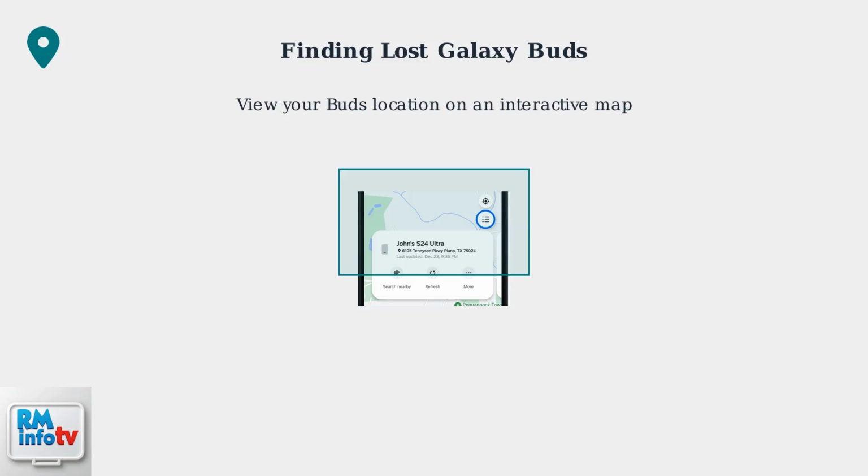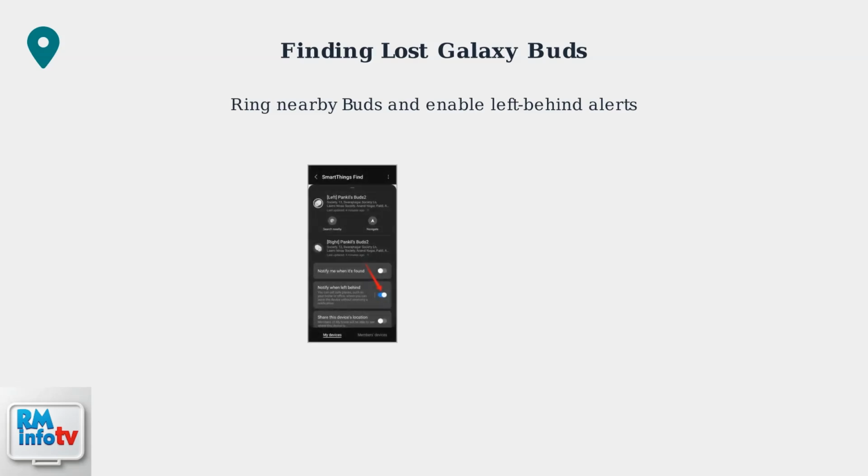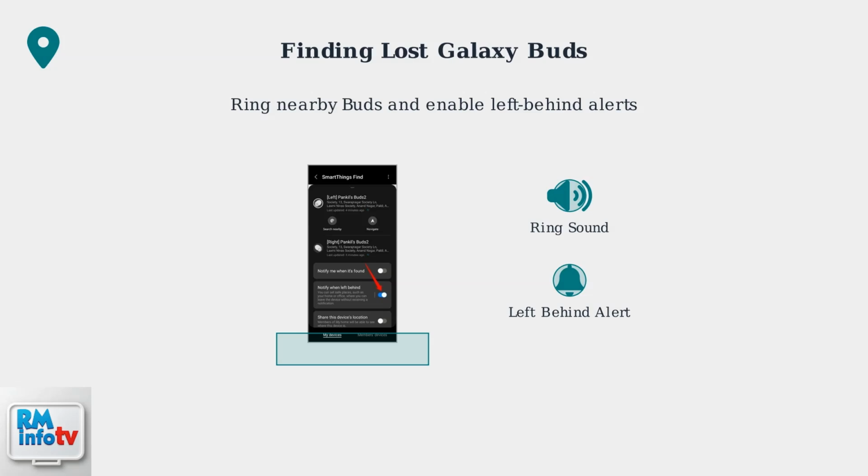The system shows the exact address and timestamp of when the location was last updated, giving you precise information about where to search. The SmartThings Find interface provides two key features. First, you can play a ringing sound to help locate your buds when they're nearby. Second, ensure the Notify When Left Behind feature is enabled. This will alert you when you move away from your buds, preventing future losses.